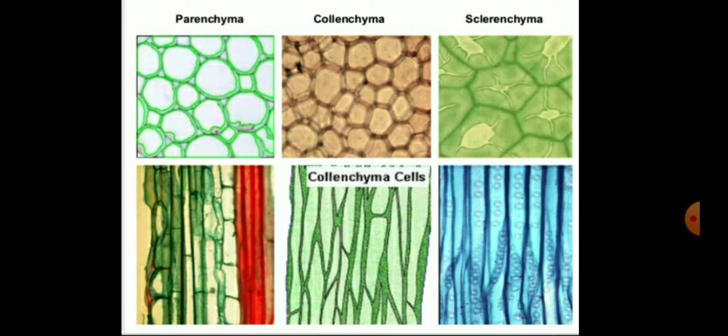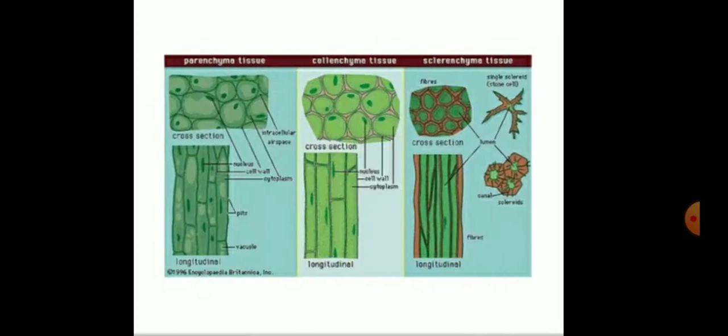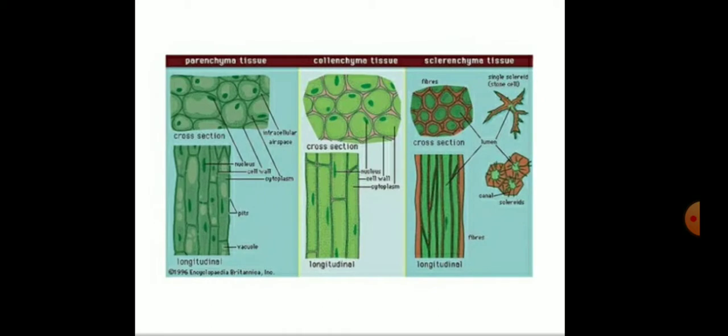Children, in this picture you can easily see the different types of cells: the parenchyma tissue, the collenchyma where thickening is present, and the sclerenchyma. And also there is an intercellular space in between the parenchyma cells. So children, in this picture you can see the different types of sclerenchyma, collenchyma, and parenchyma tissues in the longitudinal section or the transverse section.